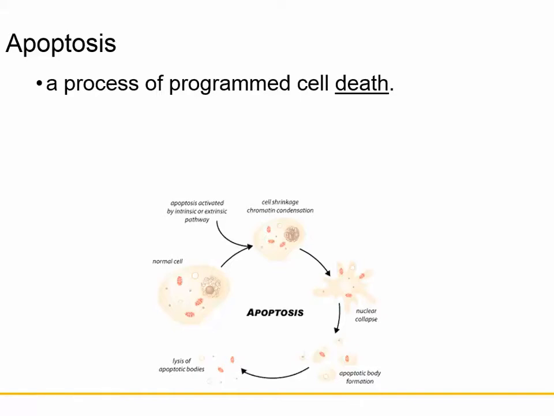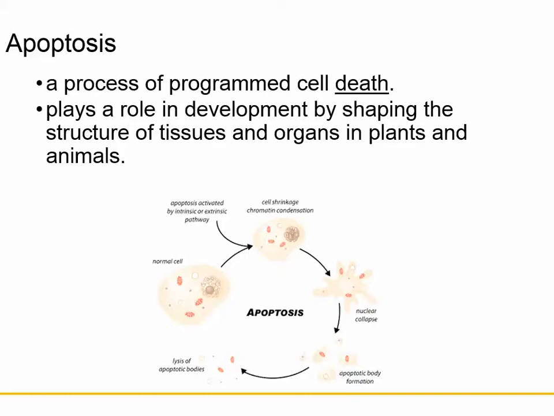Apoptosis is a process of programmed cell death. This happens when a cell is no longer needed, so it has lived its usefulness. Basically, the cell starts to shrink and it implodes on itself. You have what's called a nuclear collapse, so the nucleus collapses. And then you have lysis of the apoptotic bodies. It would start here, and if you want, you can stop here and read what it says for each of the steps for apoptosis. You don't have to know the steps, just understand that there is a program, and some call it cell suicide.